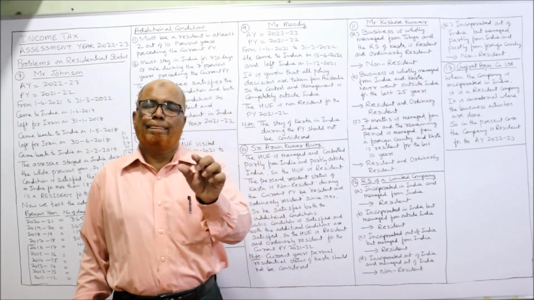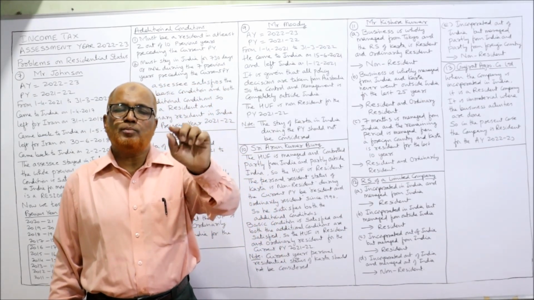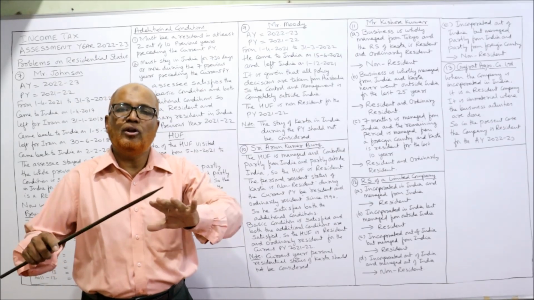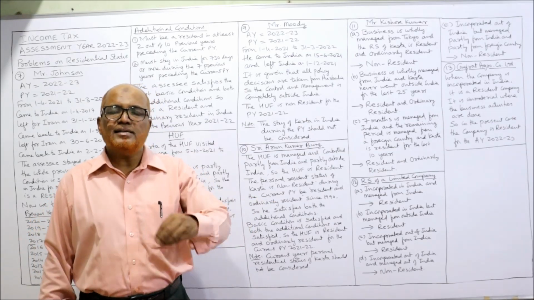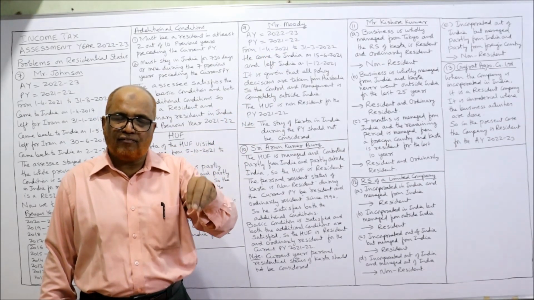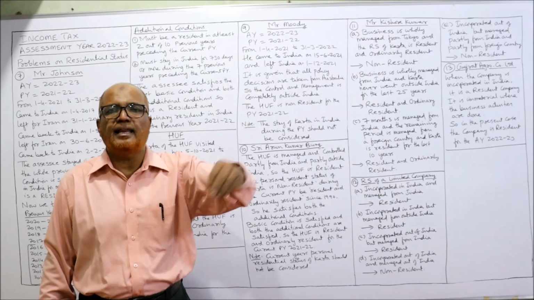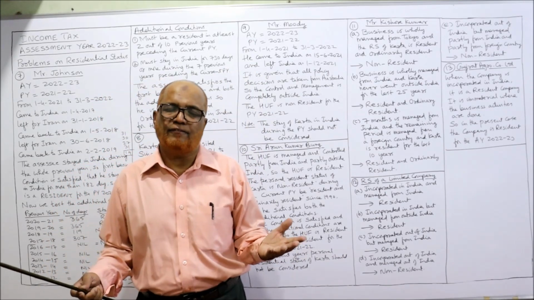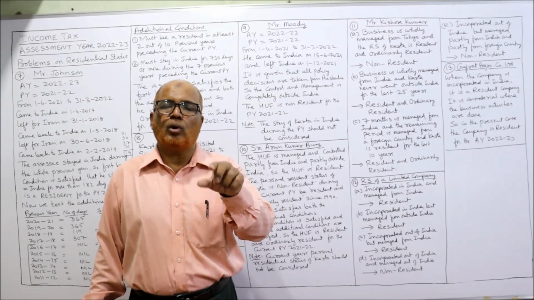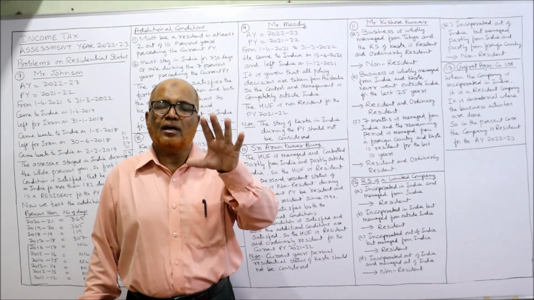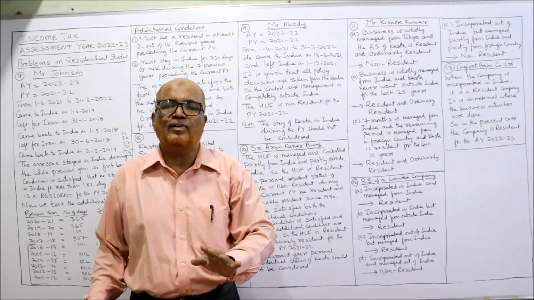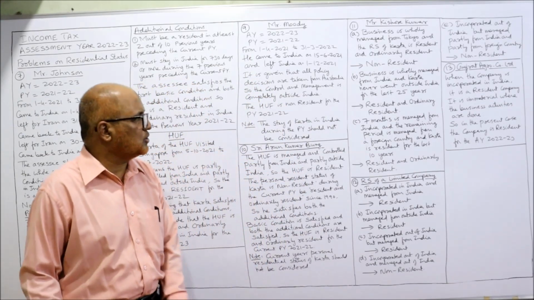Once it is given that the control and management is completely outside India, then the HUF will be non-resident HUF. It is immaterial that Karta has visited India and for a few months stayed in India and left India. That doesn't make any difference. The moot point is from where the control and management is. The control and management is entirely from Australia, so this HUF is non-resident HUF.